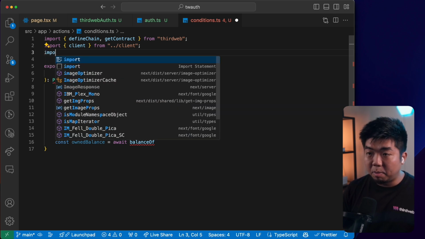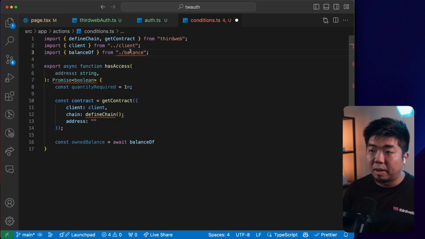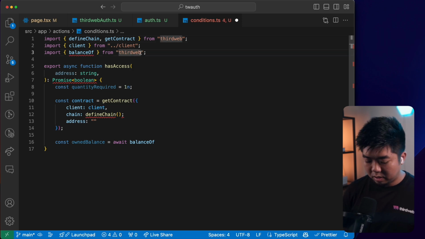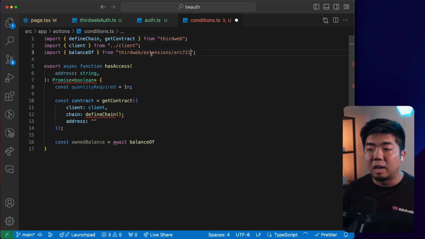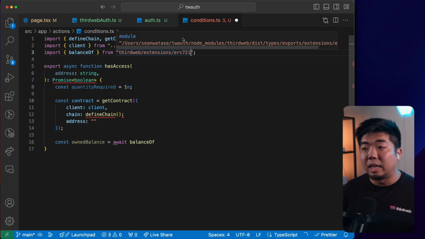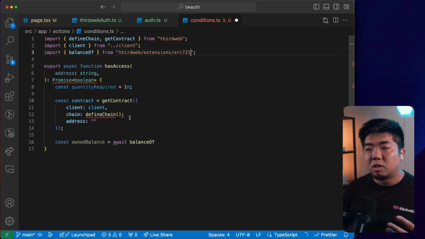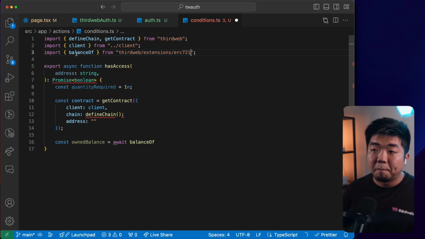So we're going to import this here from thirdweb/extensions/erc721. That's the type of token that we're going to be verifying, but you can use the balanceOf for ERC-721, 1155, or 20s. So depending on the token that you're checking, you can import it from there.